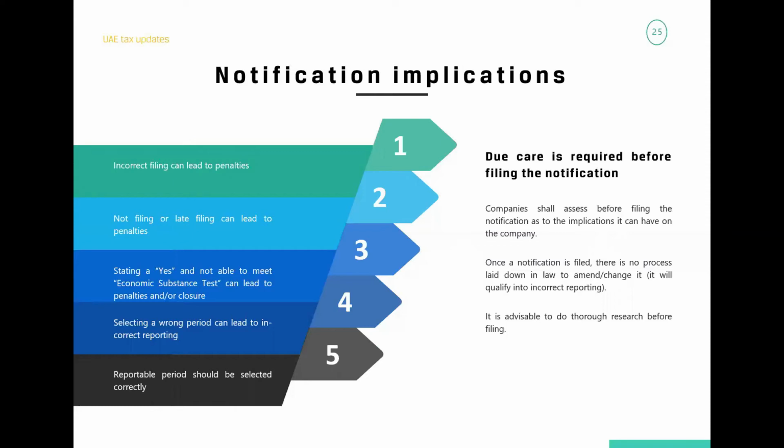Selecting a wrong period can also lead to incorrect reporting. It's very important that your reportable period is correctly mentioned, because that is the requirement of the law. And the reporting period should be selected correctly, as I mentioned in the earlier point. So these are some of the implications of any kind of errors made at the notification level.